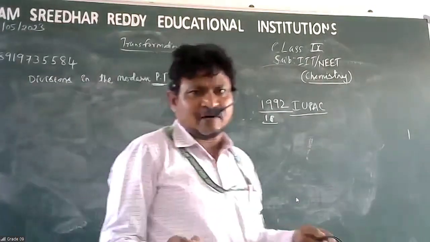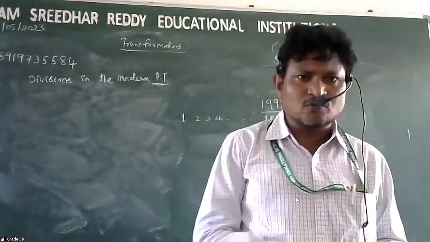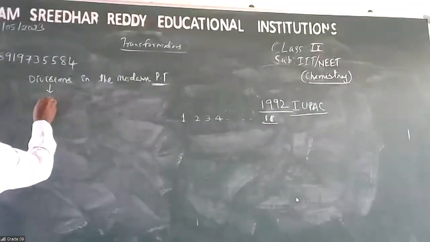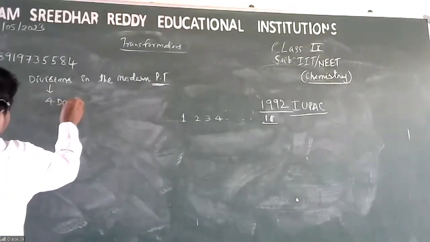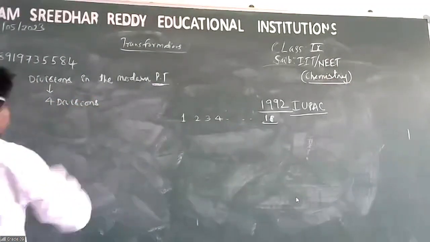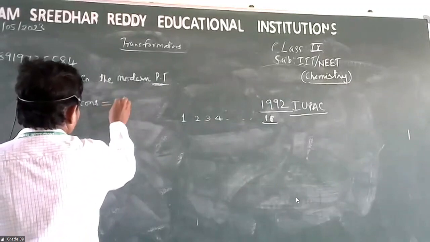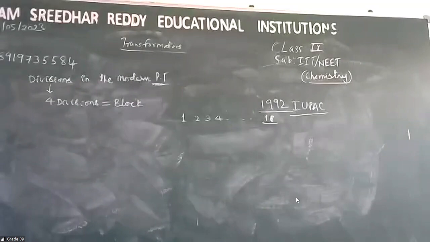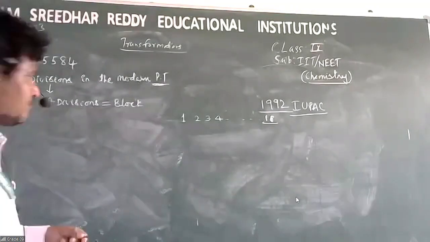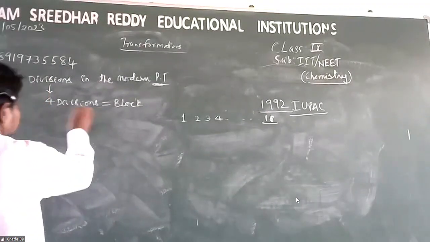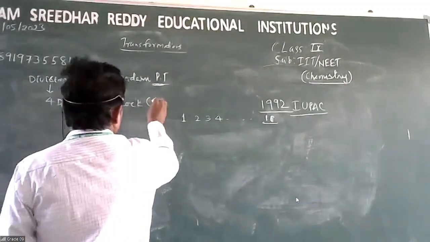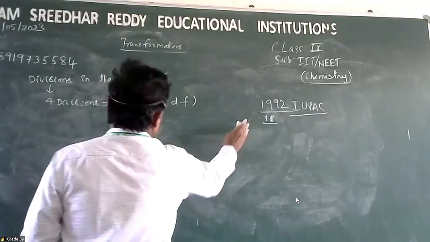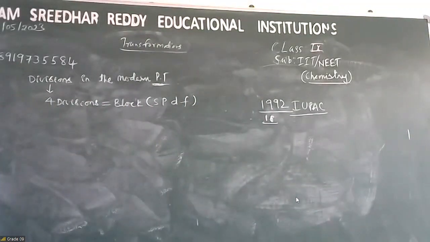The modern periodic table is divided into 4 divisions. Each division is called a block. Block, Nana. What are the 4 blocks? S, P, D, and F.